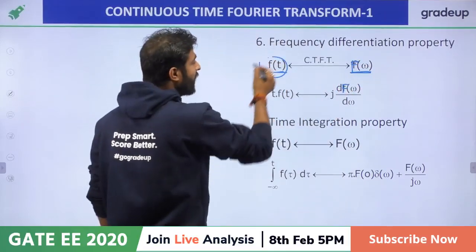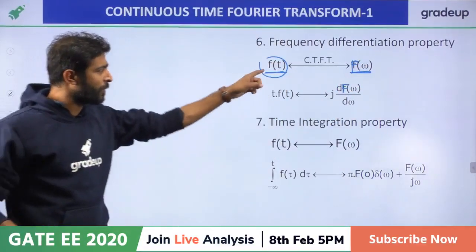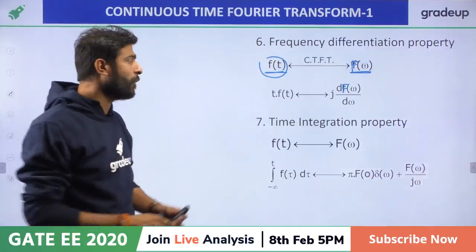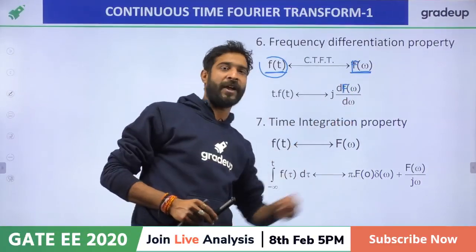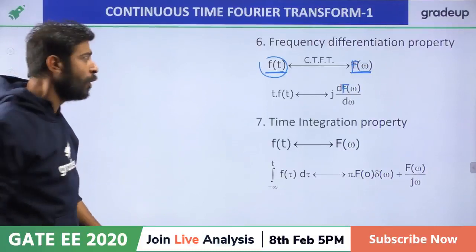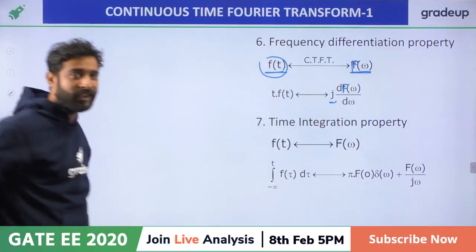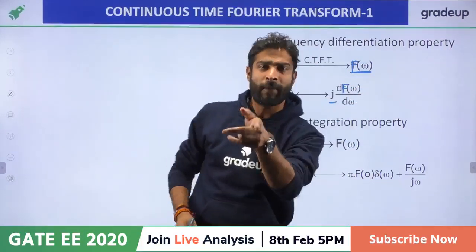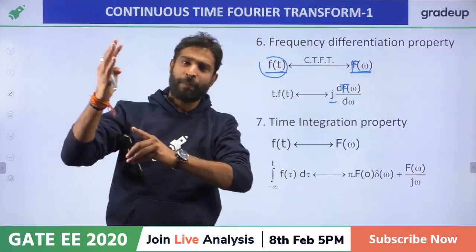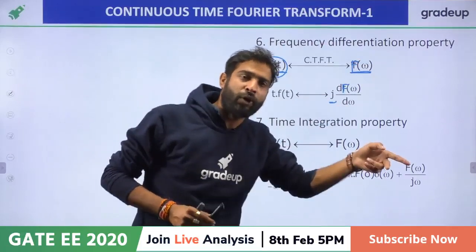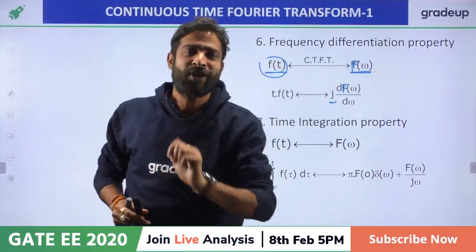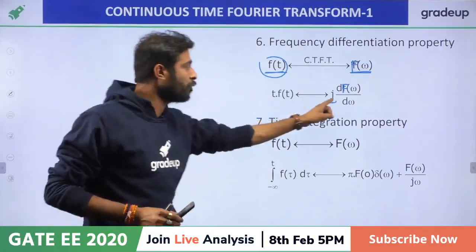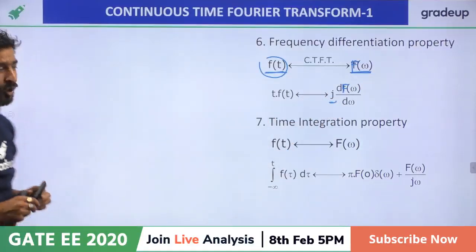If t is multiplied in the time domain, then in the frequency domain we have to differentiate the function with omega. But that much will not work, friends. We have to multiply it with j also, right? Then you will get the answer, right? So whenever f of t having the Fourier transform F of omega, and t is multiplied in the time domain, then in the frequency domain we have to differentiate the function with omega, and after that we have to multiply it with j. Then you will get the correct option, right?